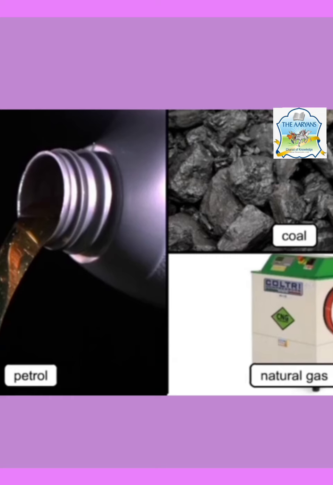Next, we can talk about fuels such as petrol, coal, diesel and CNG. Vehicles like cars, buses, motorcycles, they all require fuel to move. And petroleum is found deep inside the earth. In some places, it is obtained by digging the earth under the seabed.